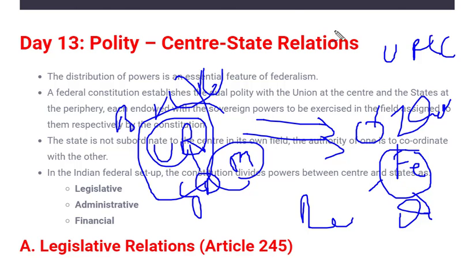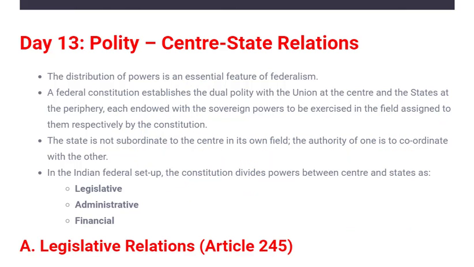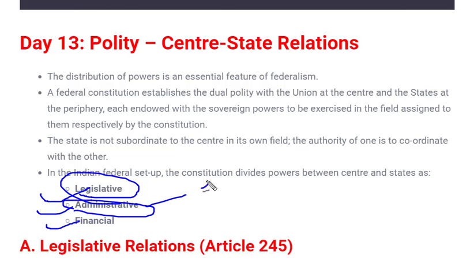Moving forward in the video, the central and state relations are headed in three categories. First is legislative relation, the other is administrative, and third is financial relation. We have studied them individually. We have seen union legislative and state legislative. We have also seen union executive, because administration is part of execution, so union executive and state executive. And we have also seen the Finance Commission, how the finances are distributed among the states and the center.